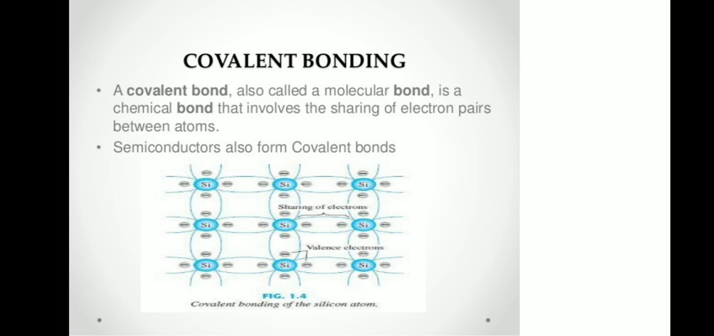What is covalent bonding? A covalent bond, also called a molecular bond, is a chemical bond that involves the sharing of electron pairs between atoms. So we can see in the figure there is a sharing of electrons between neighboring atoms of silicon atoms.